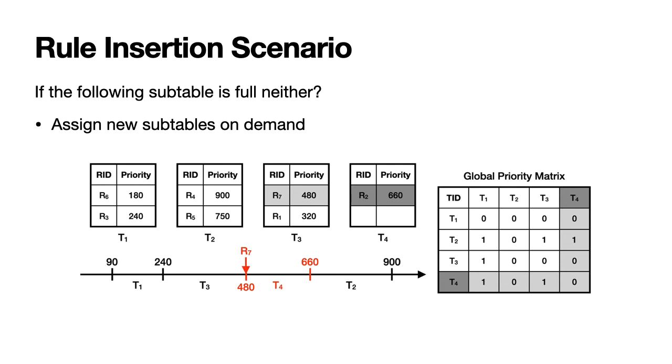Its priority should be between the current subtable and the one that follows, and the global priority matrix is updated accordingly. CATCAM can thus scale out to hundreds of subtables. Given that at most one rule reallocation is demanded, rule insertion can be completed at O(1) cost in any scenario.